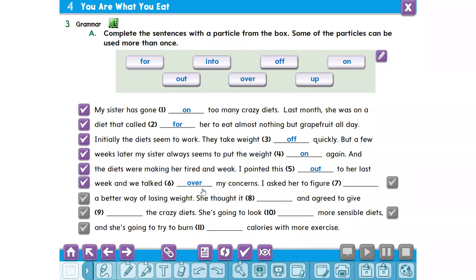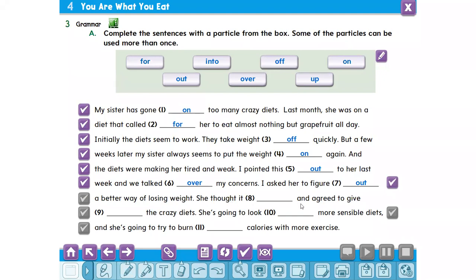I asked her to figure out a better way of losing weight.